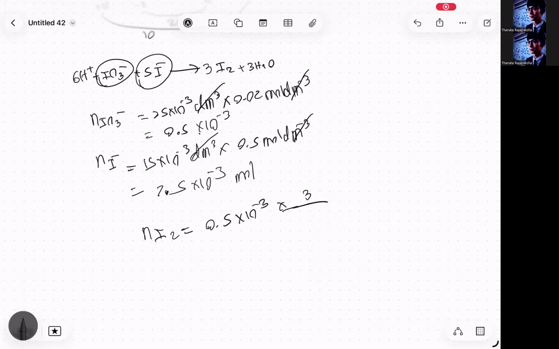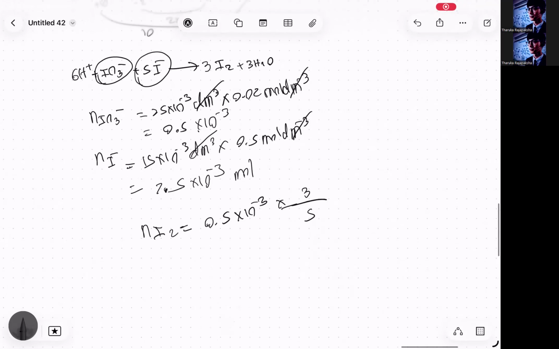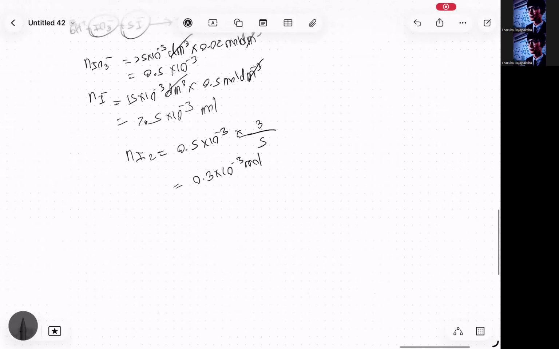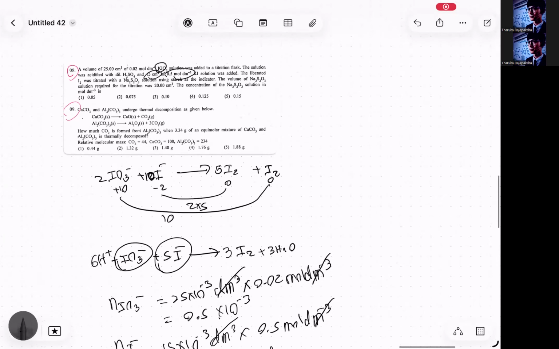3 over 5, right? 3 over 5. That's going to be 0.3 into 10 to the power minus 3 moles. That's the number of moles of I2. Now the liberated I2 was titrated with S2O3 2- using starch as indicator.